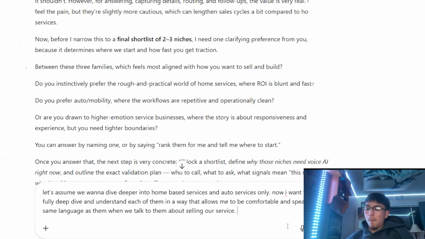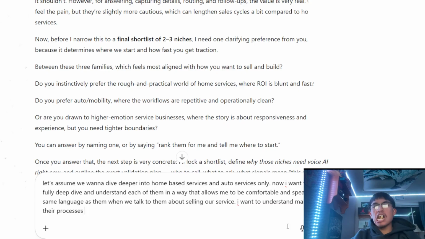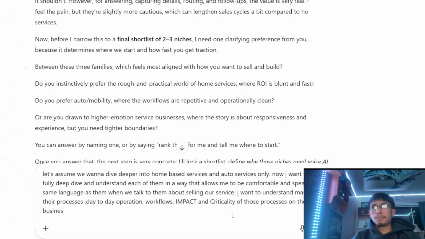Again, no magic here, literally just brain dumping. I want to understand mainly their processes, day-to-day operation, workflows, impact, and criticality. Is that even a word? So I'm saying, I want to understand their processes, their day-to-day operation, their workflows, the impact and criticality of those processes on the business, and why they do what they do.